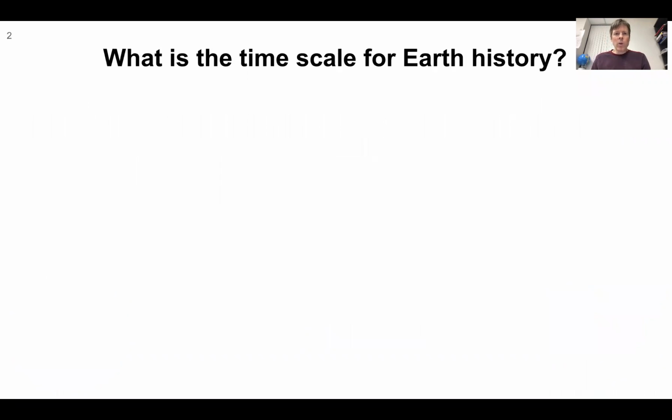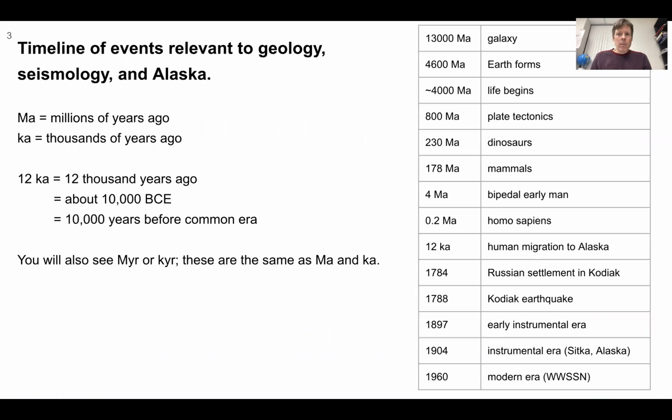The topic is, what is the time scale for Earth history? Here's a list of some events relevant to geology and seismology in Alaska, starting way back. Galaxy formation, 13 billion years ago. Earth forms, 4.6 billion years ago. Life begins, plate tectonics. This is extracted from one of the Alaska earthquake science facts videos.